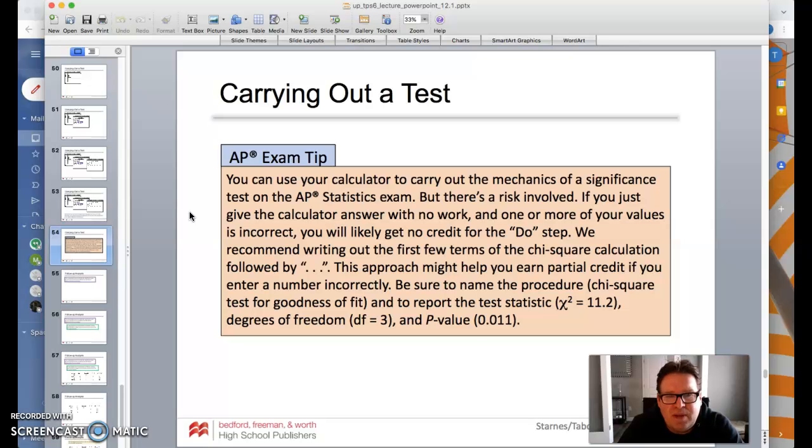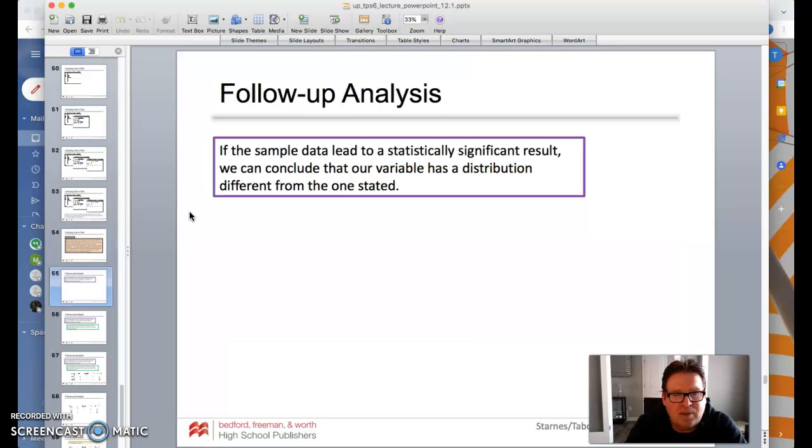So again, here's your tip. You can use the calculator, which I do say you should. If you just give the calculator answers with no work, or one or more of your values incorrect, you'll likely get no credit. So you've got to be careful. Remember, write out the first few terms, and then go to the calculator, making sure you're putting in those numbers and getting those numbers out. It might be a good idea at least to go through how to calculate so you can demonstrate that. A good exam tip there.